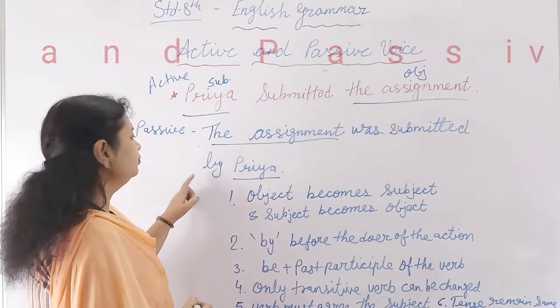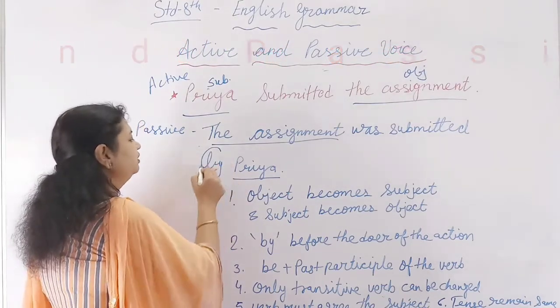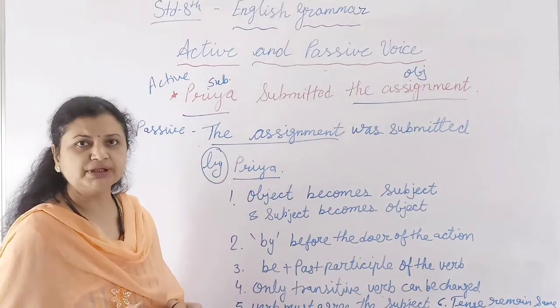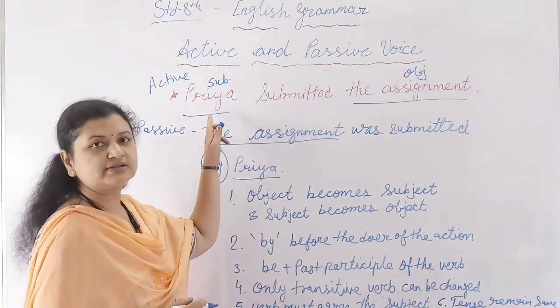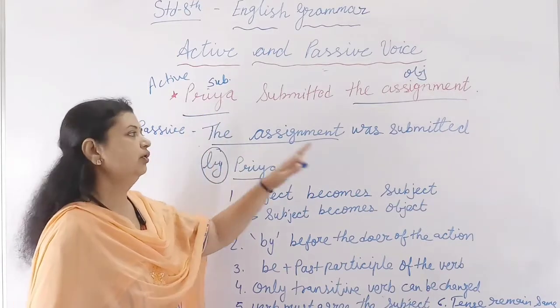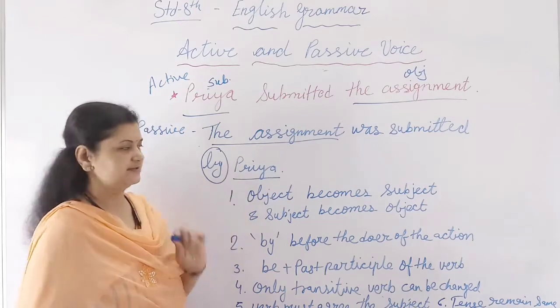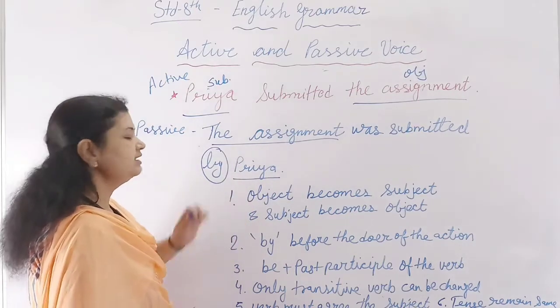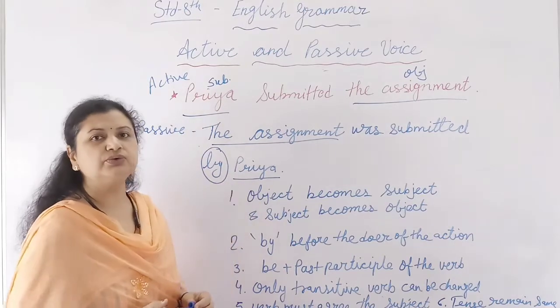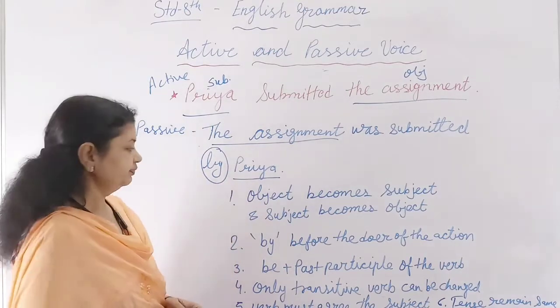Second, we have to use by before the doer of the action. You have to remember who is the doer of the action: Priya. Whether it is in the subject place or the object place, we have to add by before the doer of the action.